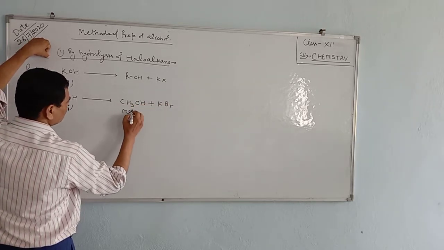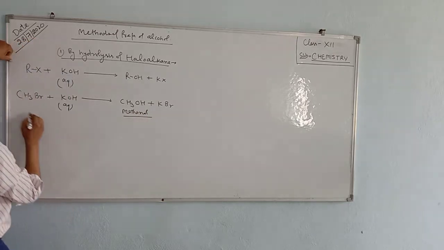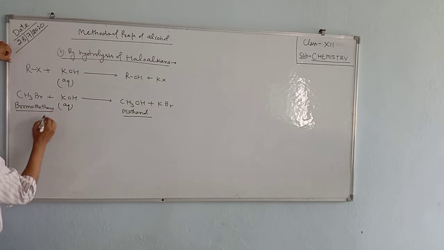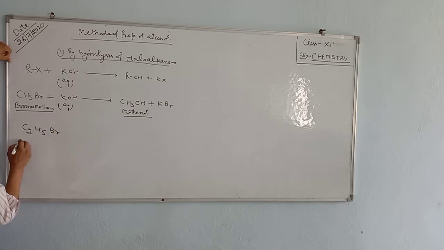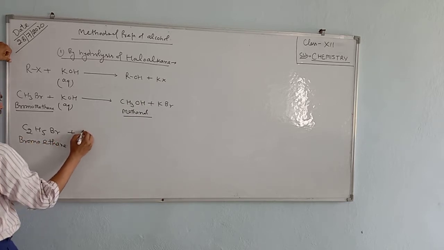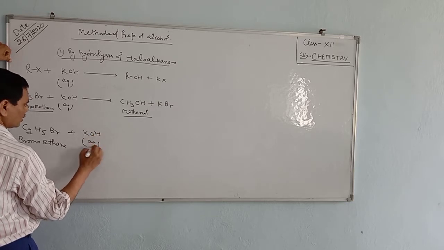This is methanol, and this is bromomethane. Next one is C2H5Br, bromoethane, treated with aqueous KOH.